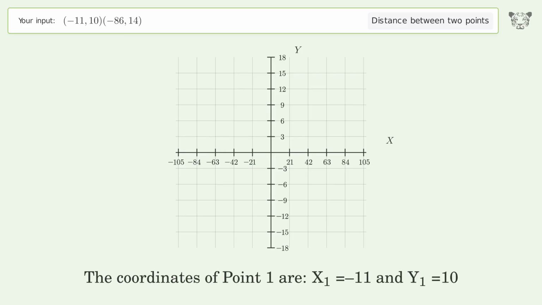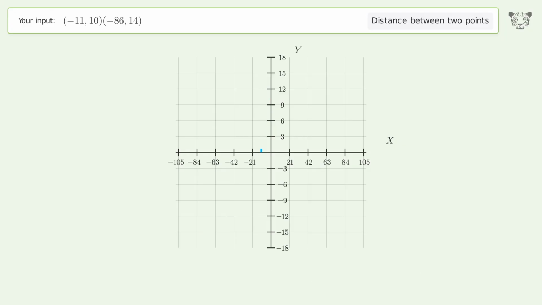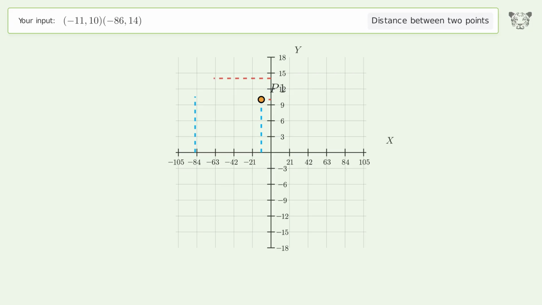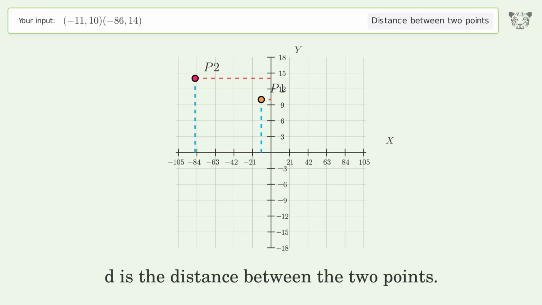The coordinates of point 1 are x1 equals -11 and y1 equals 10. The coordinates of point 2 are x2 equals -86 and y2 equals 14. D is the distance between the 2 points.